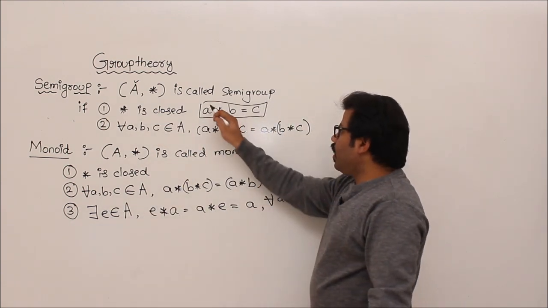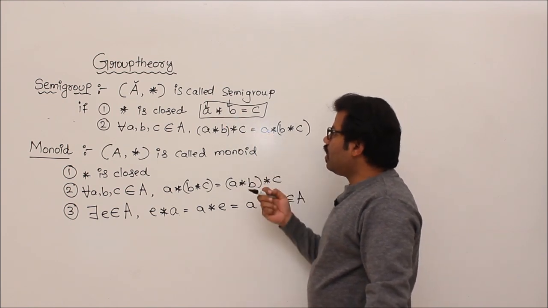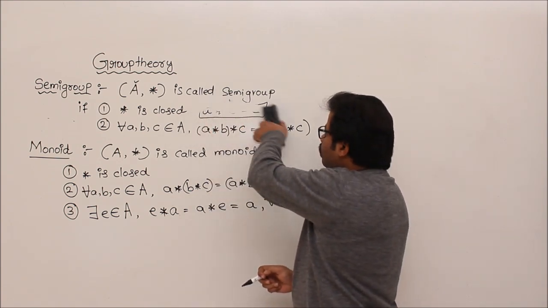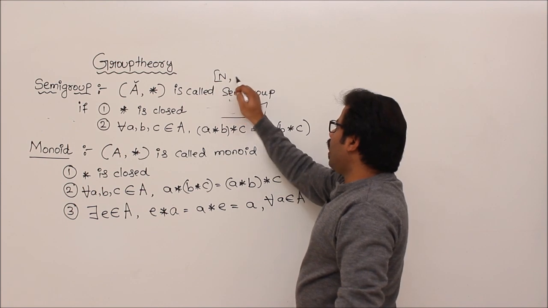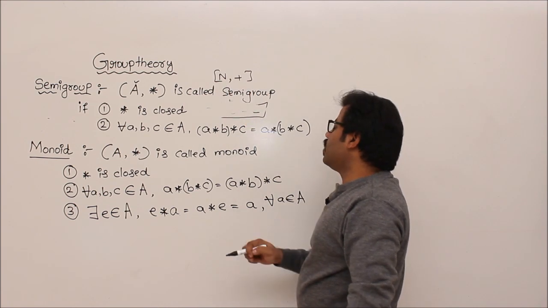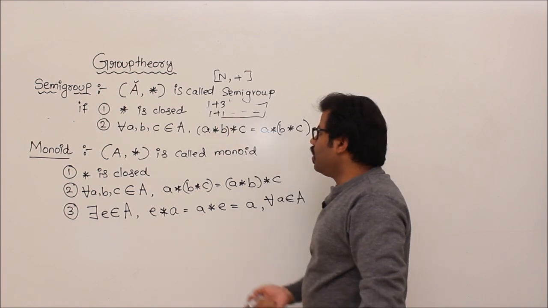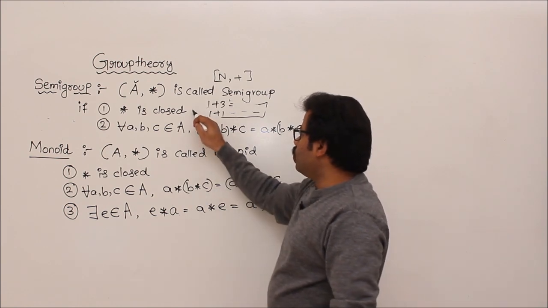That means when you take any two elements and apply an operator between them, the result will be part of the set. Example, let us take natural numbers comma addition. You take any two natural numbers and you do addition, like 1 plus 3, 1 plus 1, anything, you get a natural number back, right? So that is the meaning of closedness.